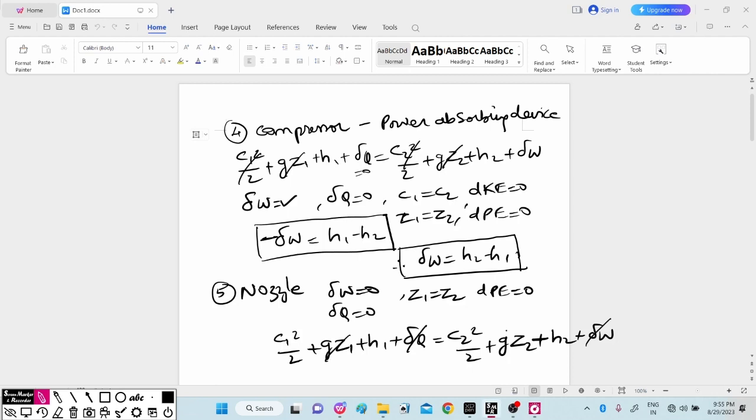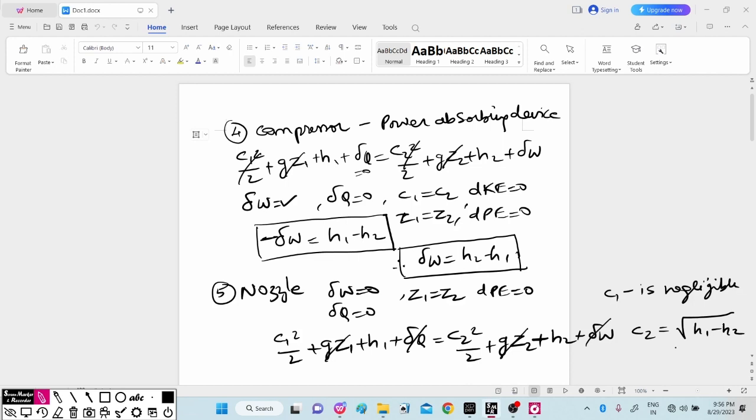Then the potential height difference is not going to affect. So we can say that here only the effect of velocity and enthalpy remains. Now considering that the velocity at inlet, C1, is negligible, we can write this equation as C2 square by 2 equal to H1 minus H2.